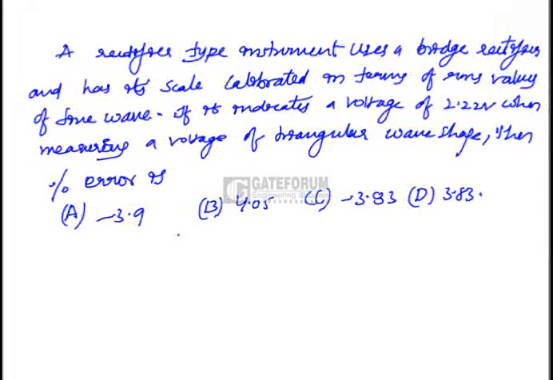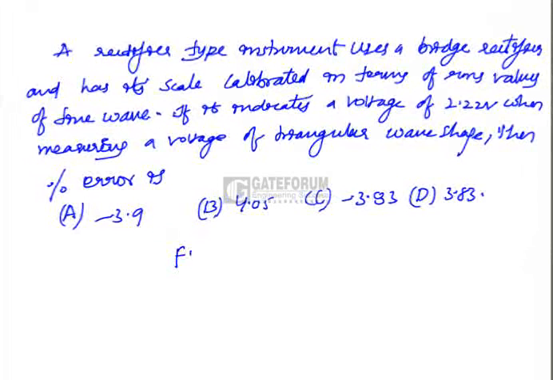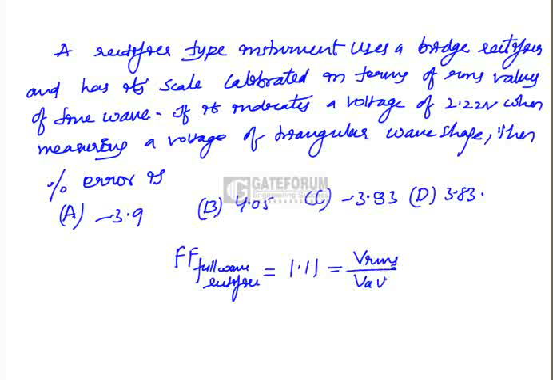We know the form factor for a full wave rectifier is equal to 1.11. This is Vrms by V average value. Now from this, what is V average? Vrms by 1.11. In the question, RMS value is given as 2.22 volts. Since the rectifier is indicating 2.22 volts, the average voltage is 2.22 by 1.11, which is equal to 2 volts.